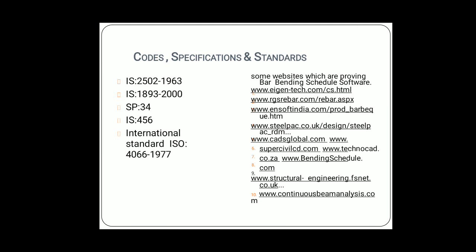Okay, today we discussed the total bar bending topic. In summary of this lecture, we saw the definition of bar bending, the various shapes and how to calculate the length of bars of various shapes.